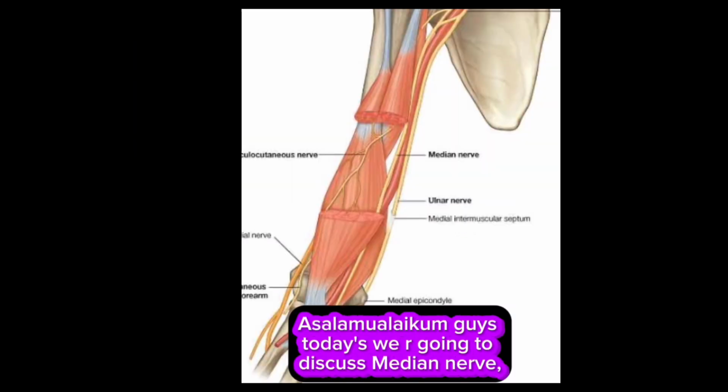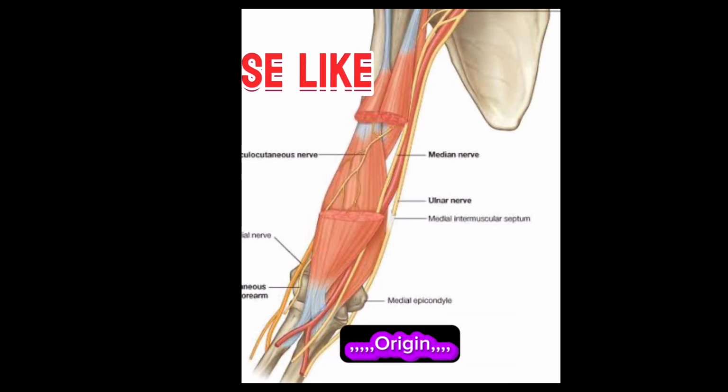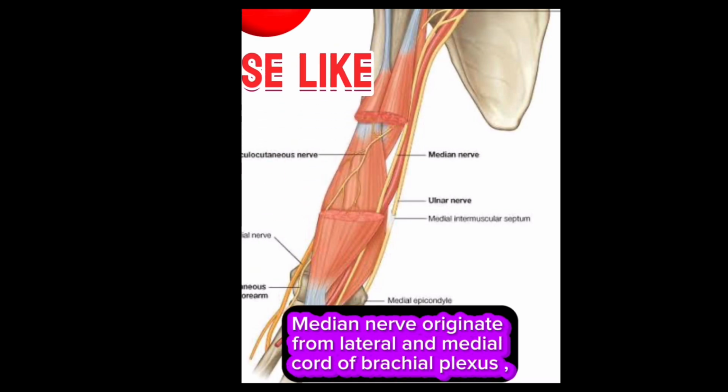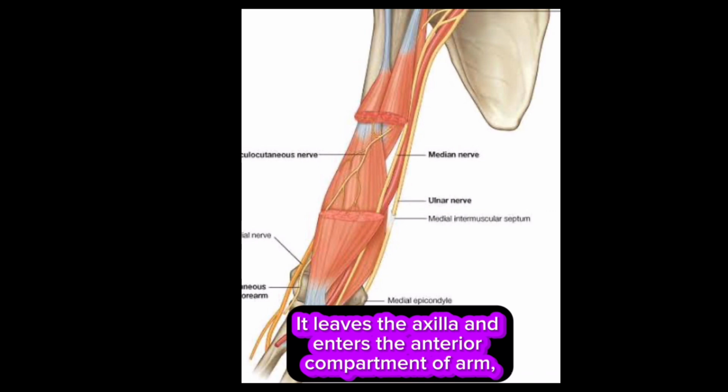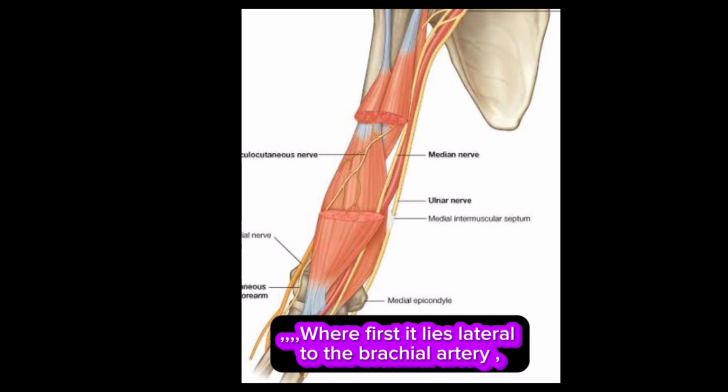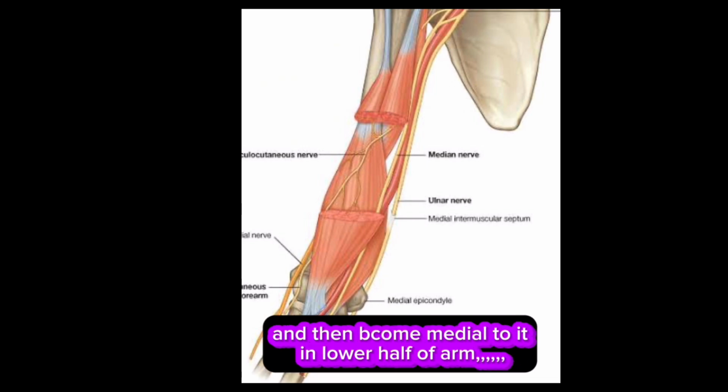Today we are going to discuss the median nerve. Origin: the median nerve originates from the lateral and medial cords of the brachial plexus. Course: it leaves the axilla and enters the anterior compartment of the arm, where first it lies lateral to the brachial artery, and then comes medial to it in the lower half of the arm.